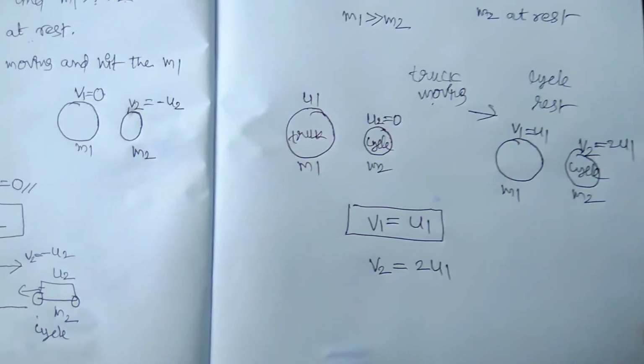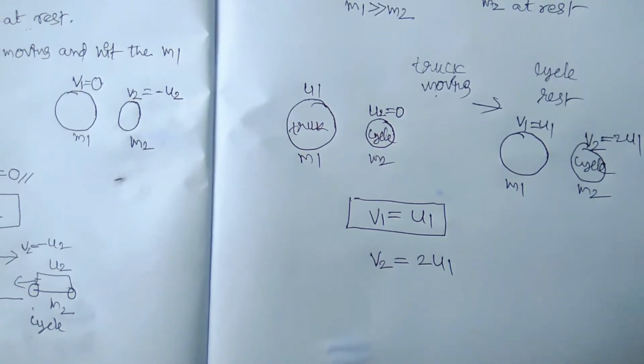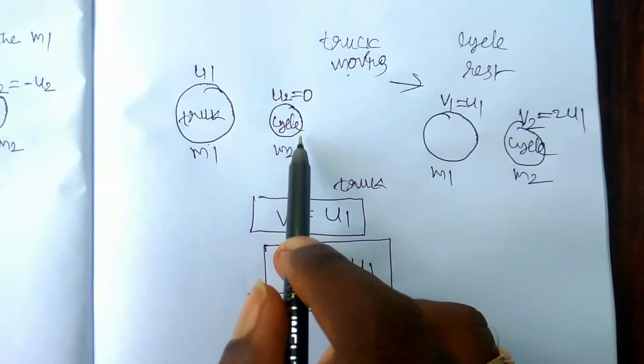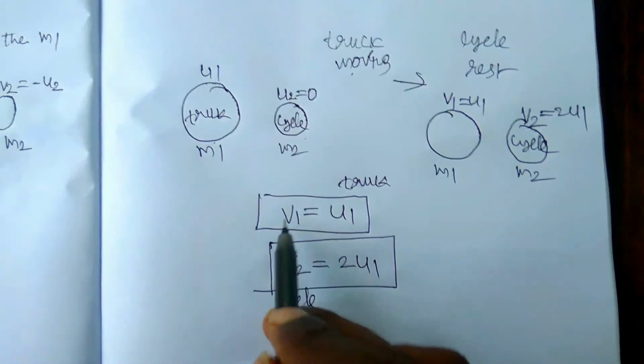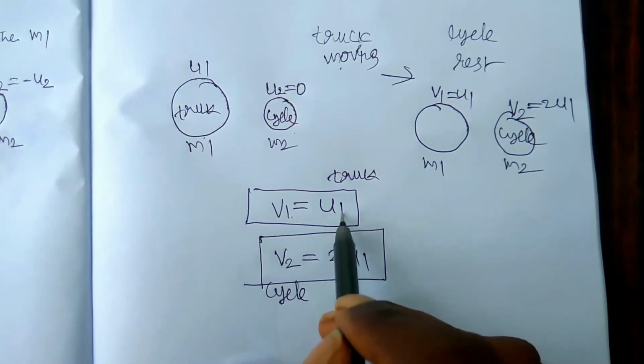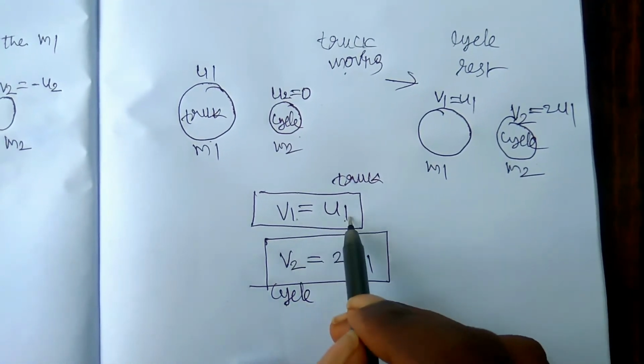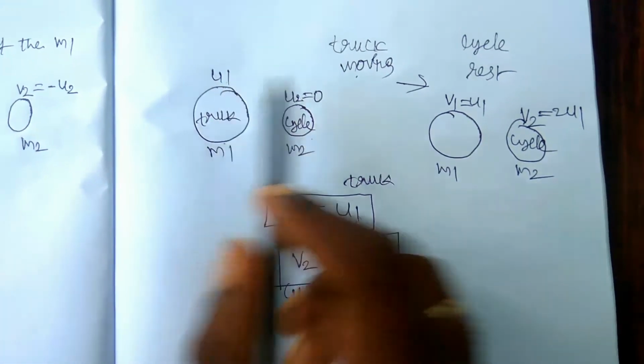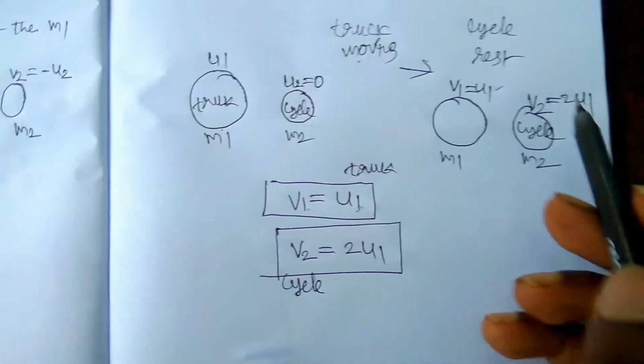Okay, so what is the meaning here? When the truck collides with the bicycle which is at rest, the velocity of the truck will not change. v1 is equal to u1. Whatever velocity the truck has before collision, after collision it has the same velocity.